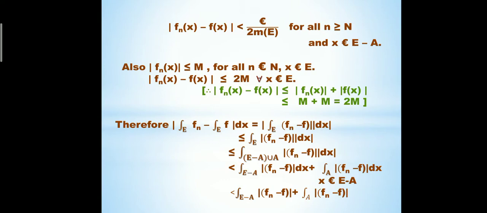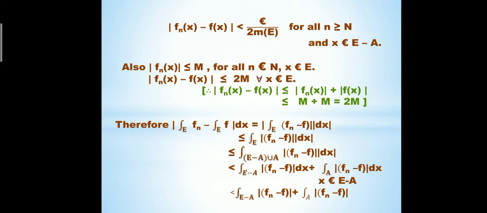Therefore we clearly say that |f_n(x) minus f(x)| is less than or equal to 2M for all x belonging to the measurable set E. Now we take the modulus of the integral of f_n over E minus the integral of f over E, which is equal to the modulus of the integral over E of f_n minus f, which is always less than or equal to the integral over E of |f_n minus f| dx.